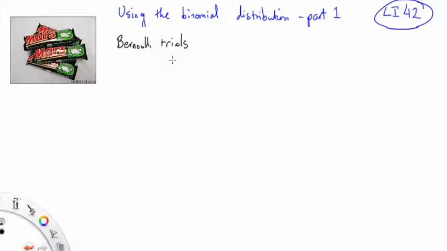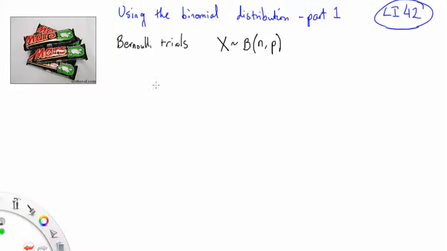So, Bernoulli trials. And this ties into discrete random variables. So we say that a discrete random variable x is binomially distributed, is binomial, with n being the number of trials and p being the probability of success. Don't worry, I'm going to break it down.